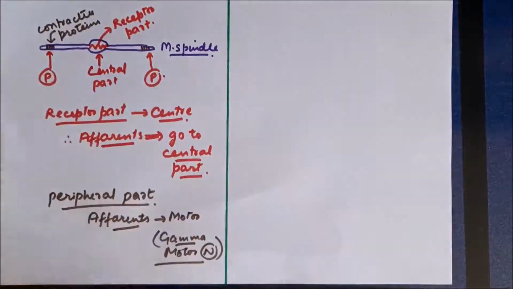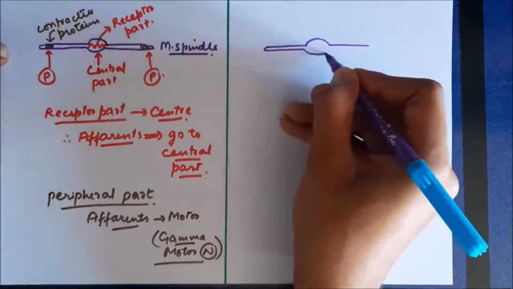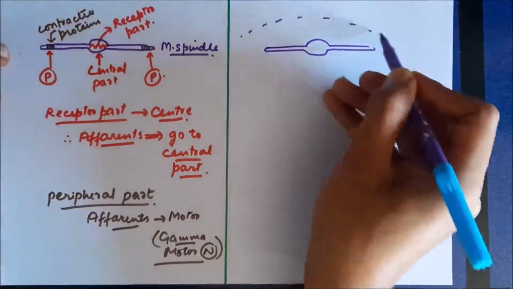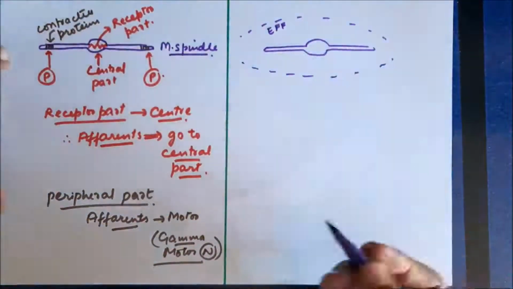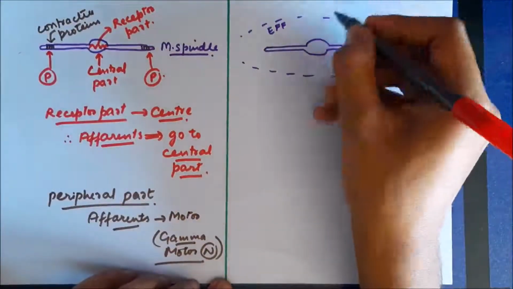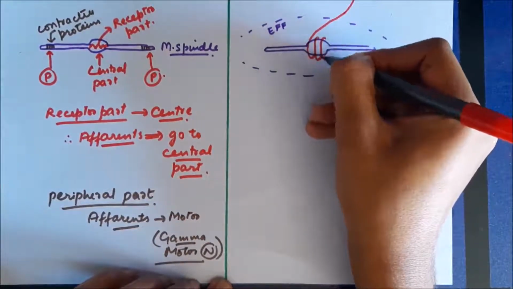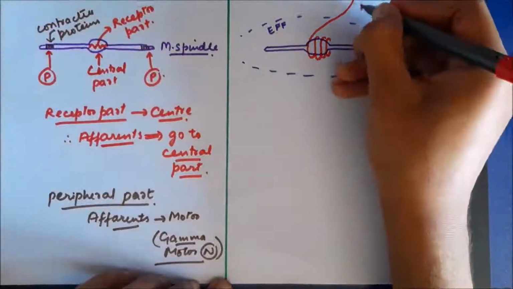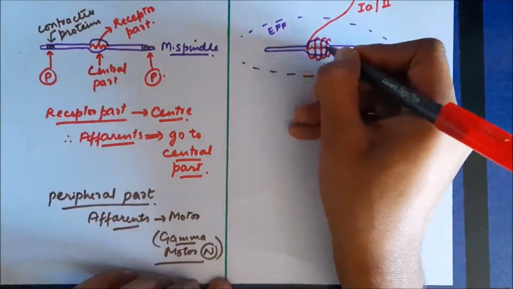Now if this is the muscle spindle again, this is the belly of the muscle. Inside this belly is the muscle spindle, and these are extrafusal fibers. Normally, the central part of this muscle spindle is going to sense the stretch on the muscle, and send this information through type 1A and type 2 fibers.